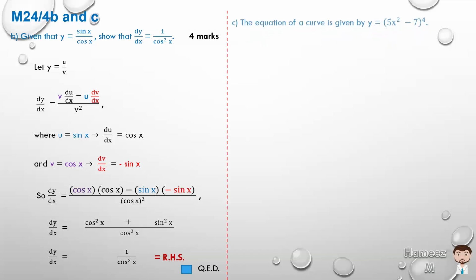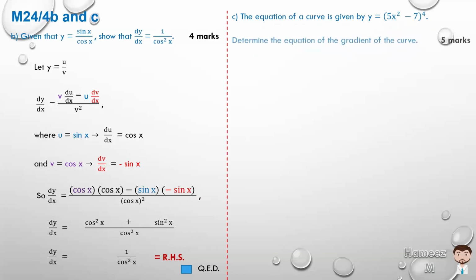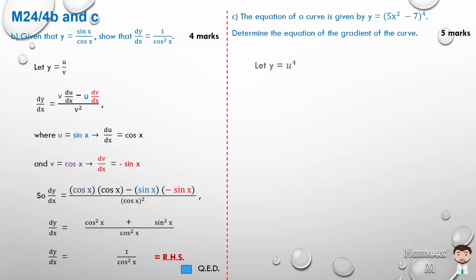Part C, the equation of a curve is given by y is equal to 5x squared minus 7 to the power of 4. Determine the equation of the gradient of the curve. What they're really asking us is to find dy dx. So if we use a substitution, let the brackets be equal to u. So let y equal u to the power of 4, where u is 5x squared minus 7.